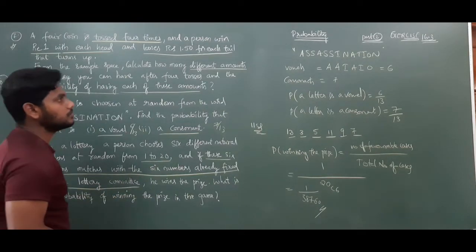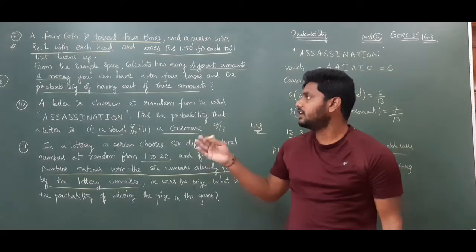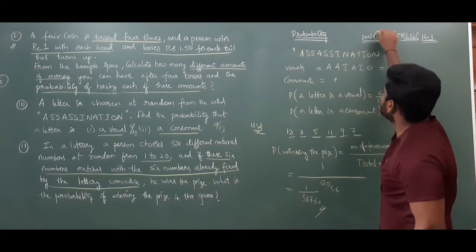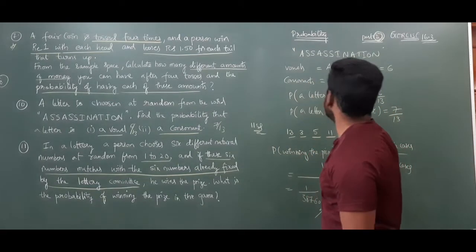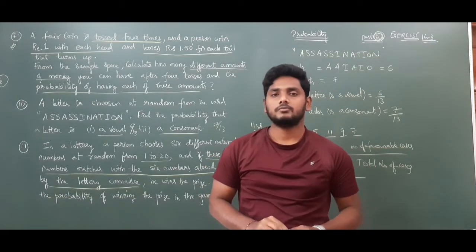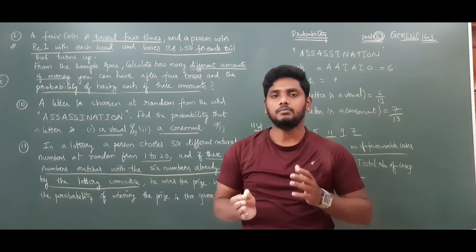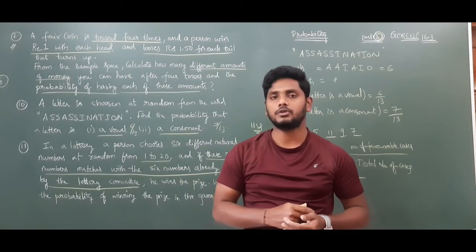So these are the problems from exercise 16.3, and we still have part 3, which will be for the next class. That is also from exercise 16.3. Those questions are based on probability of algebra of events, like P of A and B, P of A intersection B. Based on those we will solve the problems.